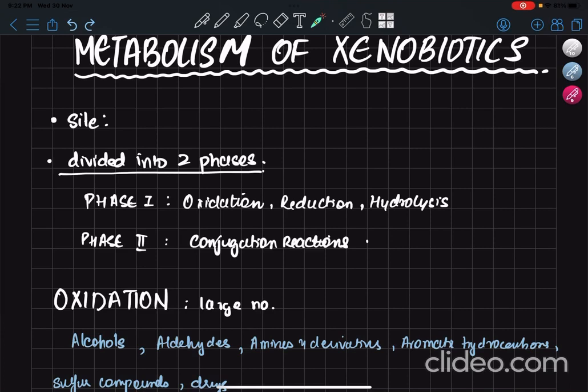Now the first thing we're going to talk about is the site of metabolism of xenobiotics. It is obviously mainly in the liver, no doubt about it. When we see the functions of the liver, since the beginning of time we've been reading detoxification. So here is where it comes. Because the liver has the enzyme machinery, this detoxification is carried out mainly in the liver. Other organs like the kidney are sometimes involved, but not much. So the site of metabolism is the liver, and it is excreted mostly through the kidney, not as air through the lungs or feces through the GIT.